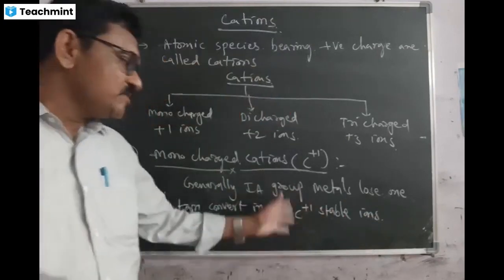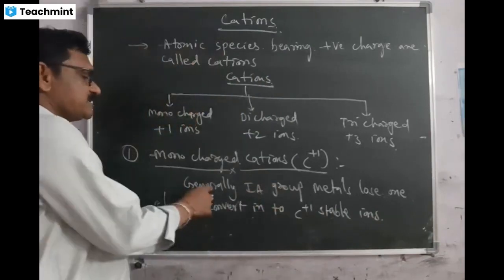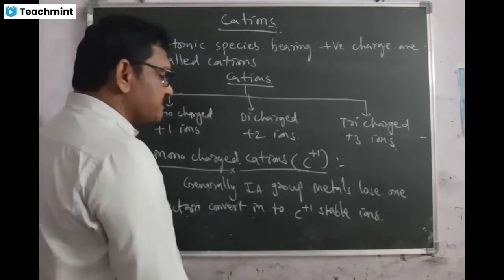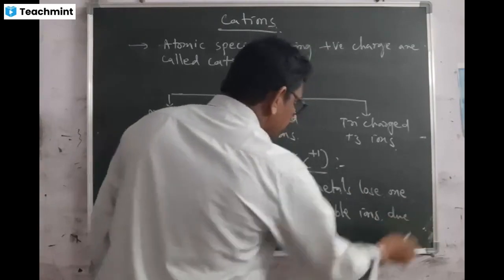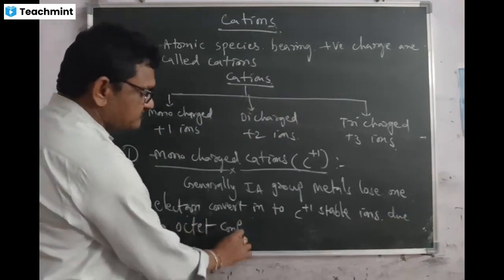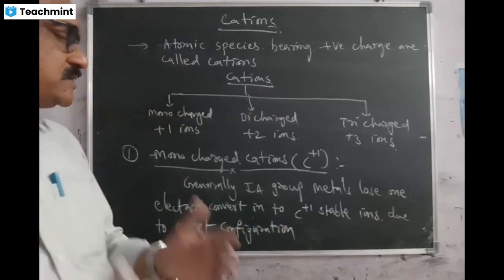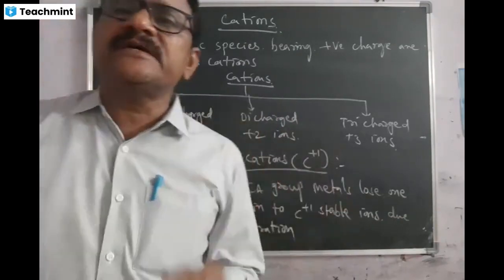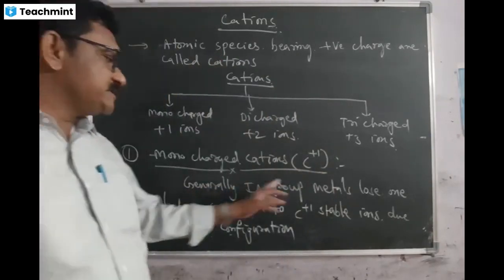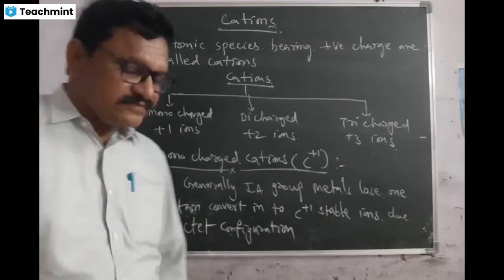Because in this stage they have octet configuration. Generally first group metals lose one electron from its outer orbit, convert into C plus 1 stable ions due to octet configuration. So whenever you remember any atom or atomic species, whatever be a molecule, which contains octet electrons in its outer orbit, that should be stable, isn't it? Right. Generally, first group metals lose one electron, convert into C plus 1 stable ions due to octet configuration.